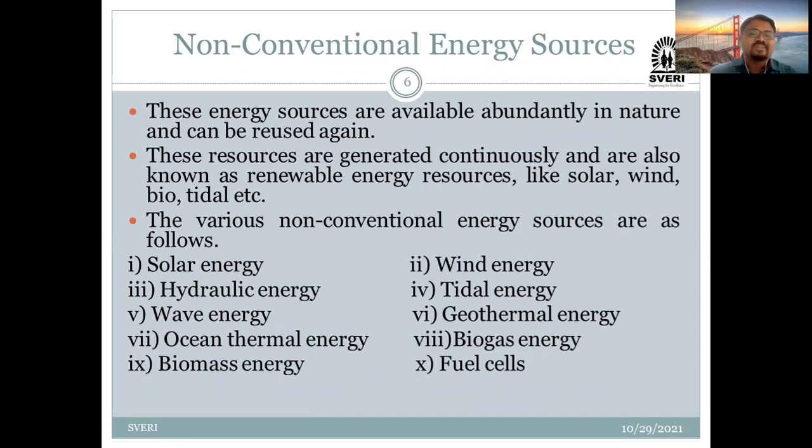Okay, generate continuously. Now, you can consider the example of wind. It is available throughout. You cannot say it throughout, but generally wind is available to us for revolving that particular windmill. That means, to revolve that windmill, wind is always there. It is not that for 10 hours of the 24 hours there is no wind, so the windmill does not revolve at all. It should not be like that. These are available. That's why it is known as the renewable energy sources.